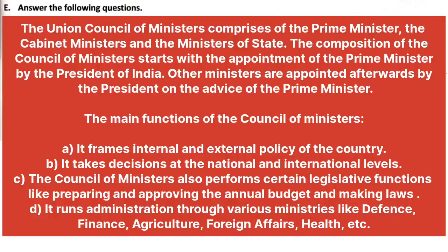Answer. The Union Council of Ministers comprises the Prime Minister, the Cabinet Ministers, and the Ministers of State. The composition of the Council of Ministers starts with the appointment of the Prime Minister by the President of India. Other ministers are appointed afterwards by the President on the advice of the Prime Minister.